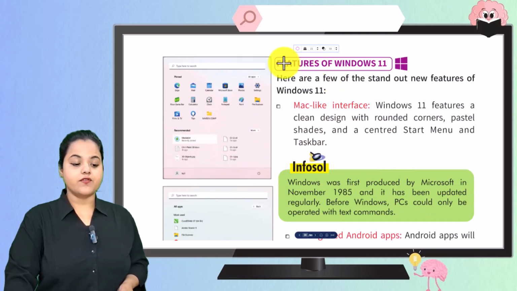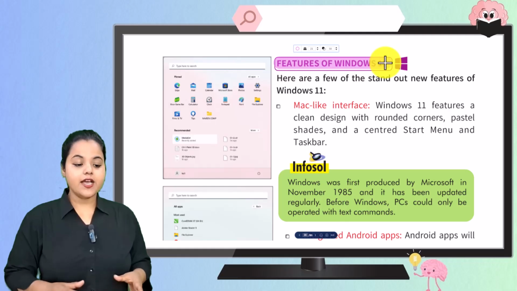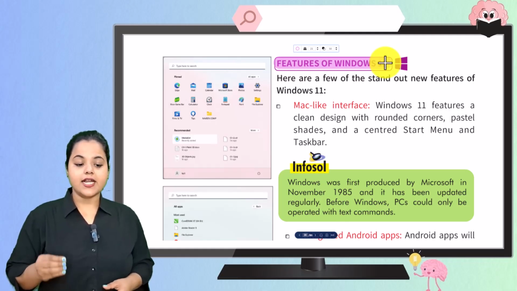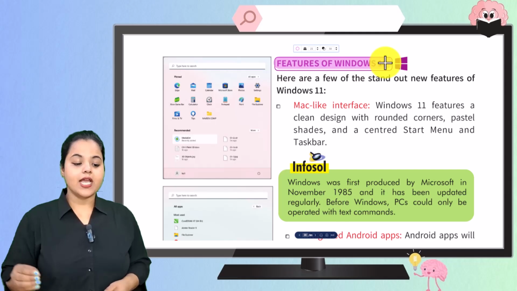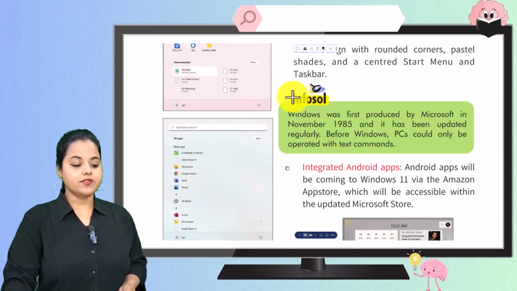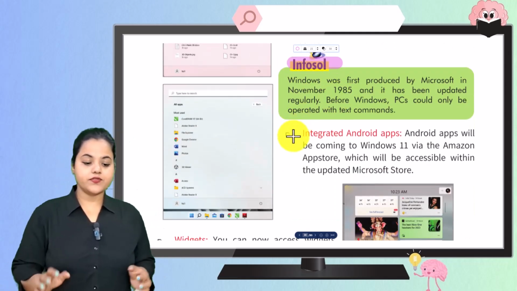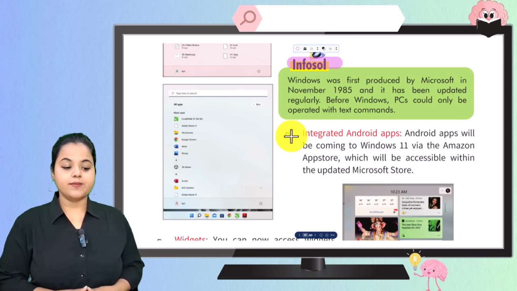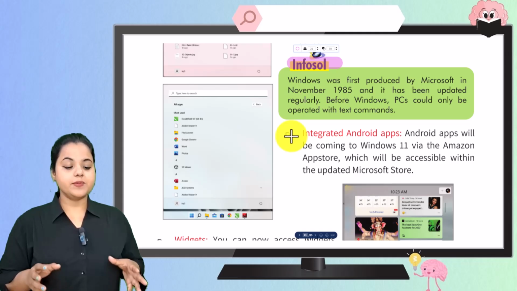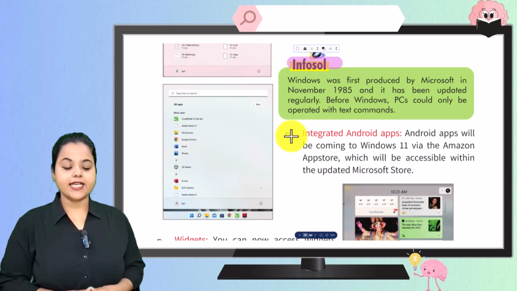Then we have features of Windows 11. Here are a few of the standout new features of Windows 11. Number one, Mac-like interface. Windows 11 features a clean design with rounded corners, pastel shades, and a center start menu and task bar. So Windows क्या है? Windows was first produced by Microsoft in November 1985 and it has been updated regularly. Before Windows, PCs could only be operated with text commands.